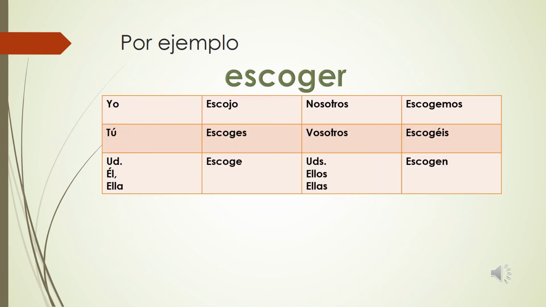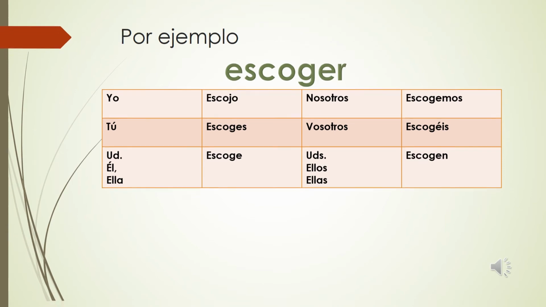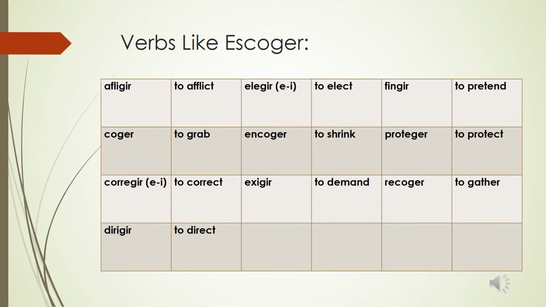An example of this would be the verb escoger, and you would conjugate escoger: escojo, escoges, escoge, escogemos, escojáis, escogen. Notice that my yo form, the G, changed to a J. So all of the verbs in this chart are going to do the same thing and change the same way that escoger did. And it has next to them their English meanings.